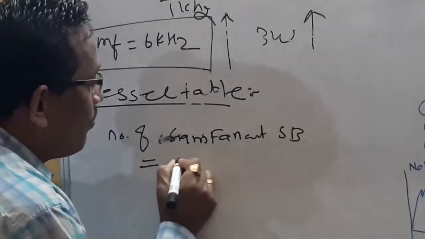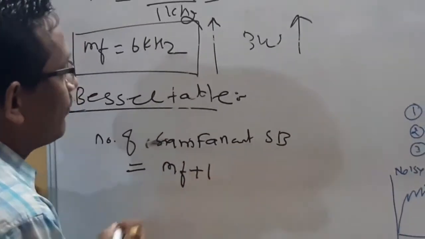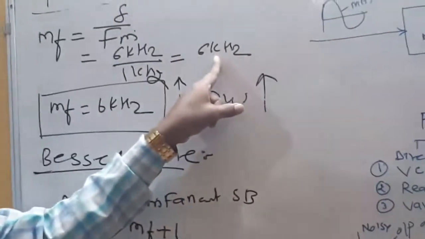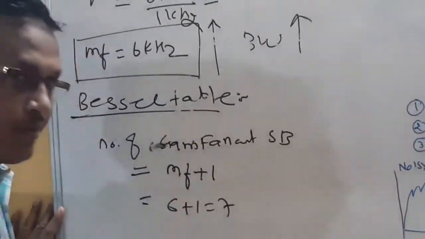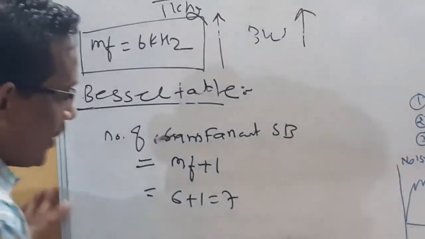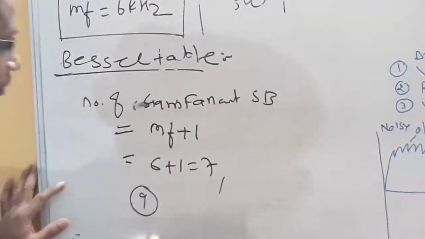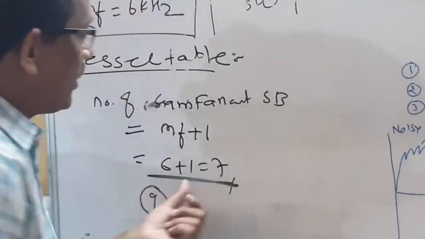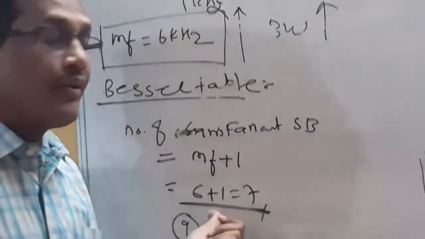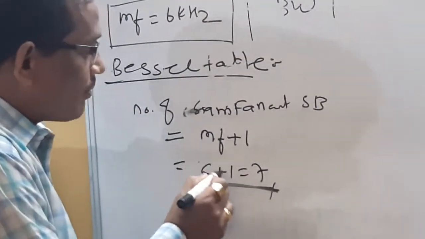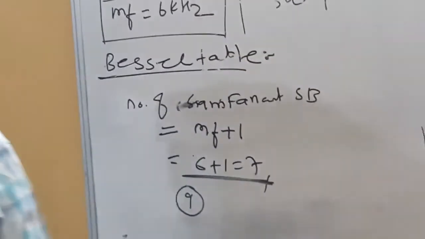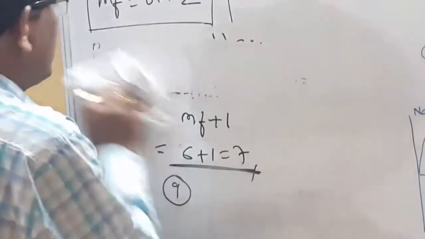Number of significant sidebands is equal to modulation index plus 1. Now in this case, modulation index is equal to 6. So this is 6 plus 1, that is 7. But in the Bessel table, it shows the total number of significant sidebands is 9. I will consider as per this formula, modulation index plus 1, that is 7. So I will draw the spectrum for modulation index equal to 6.